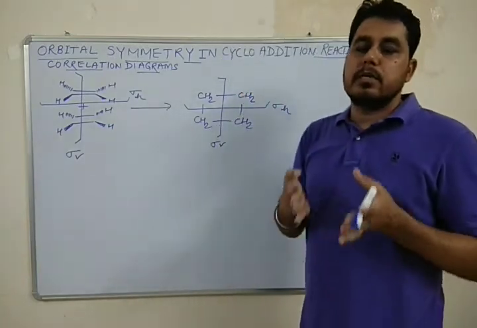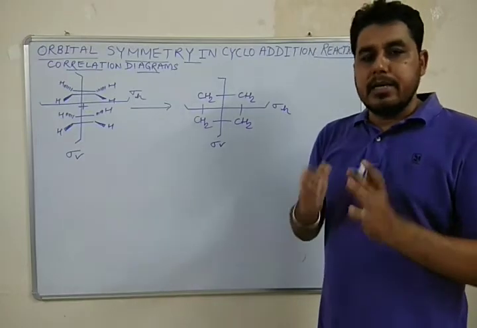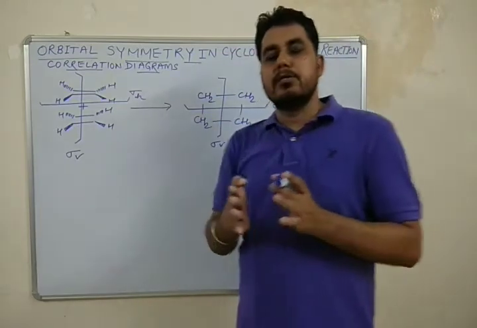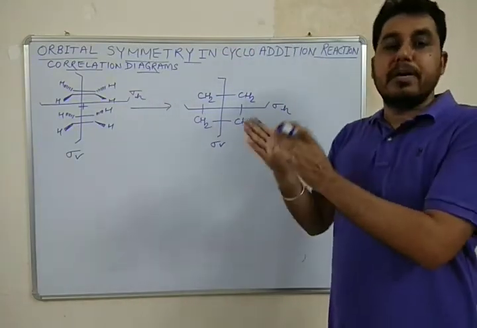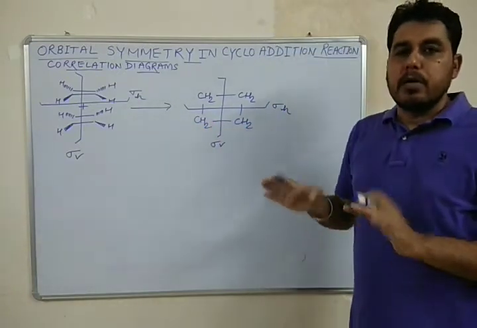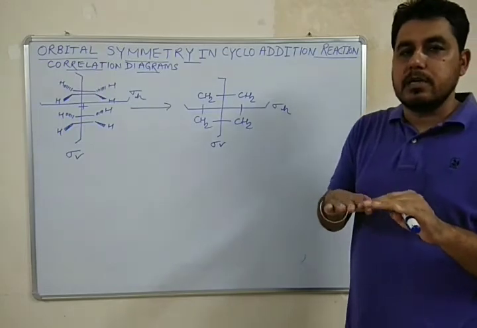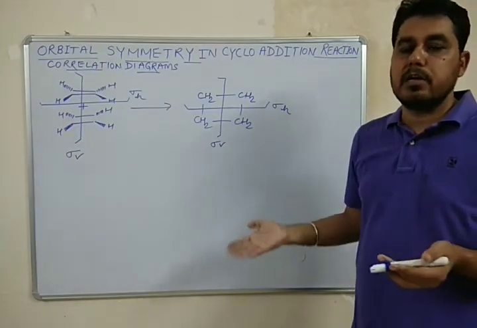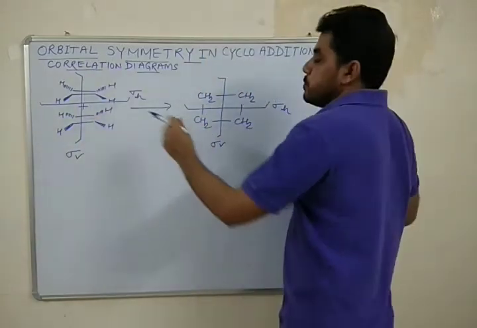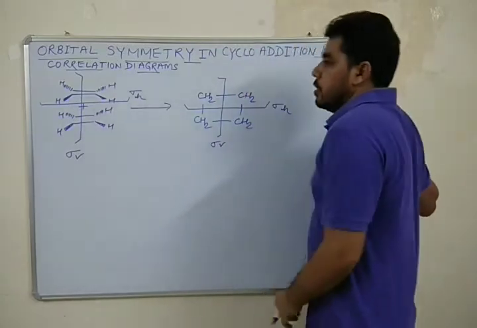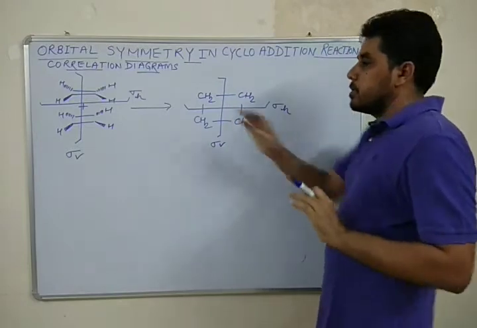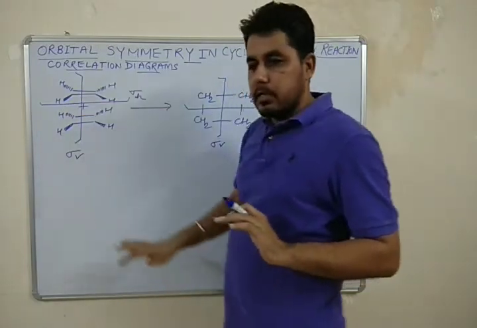Okay, so we will discuss these two symmetry elements in the orbitals of the reactants as well as the orbitals of the product, and then we will match the symmetry properties of the reactant orbitals with the symmetry properties of the product orbitals. If they are matching, then we will conclude whether this process is thermally allowed or photochemically allowed. So here we have two pi bonds. You know that in the formation of one pi bond two orbitals take part, so we have 4 pi orbitals, right?